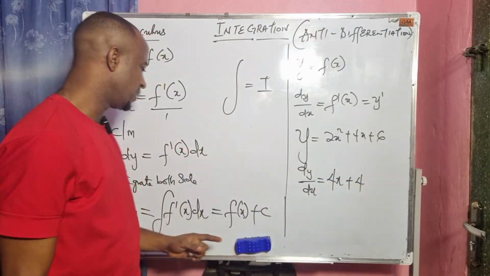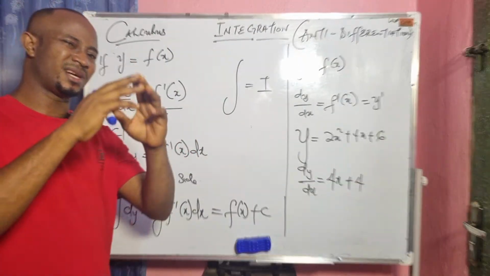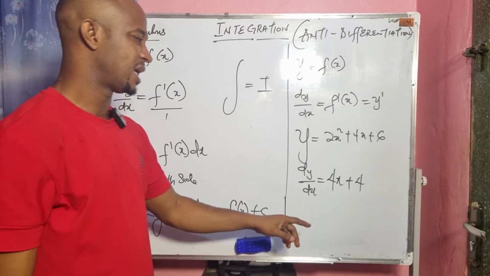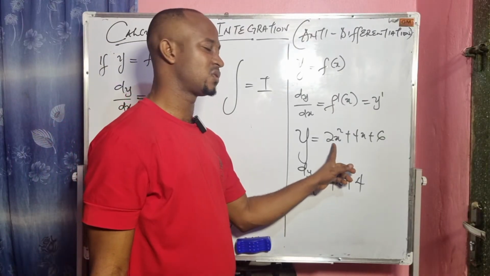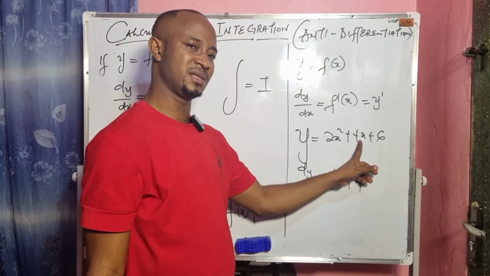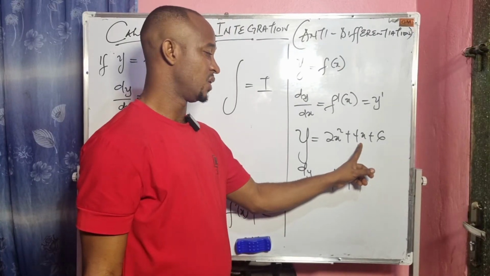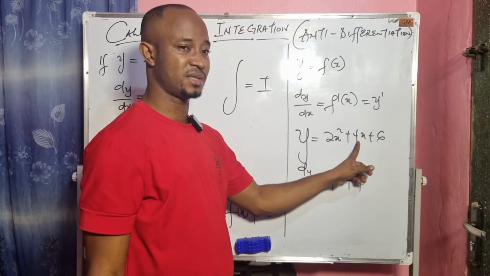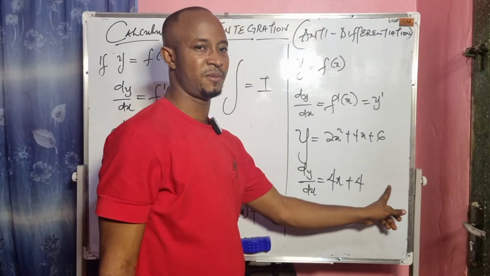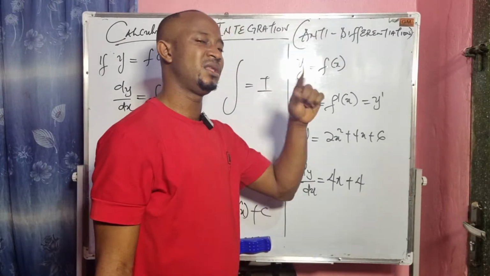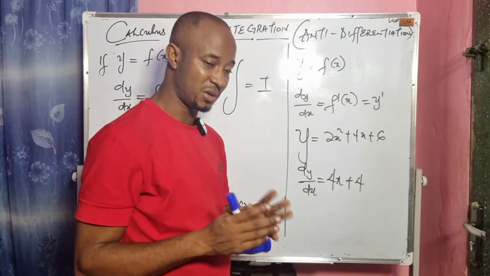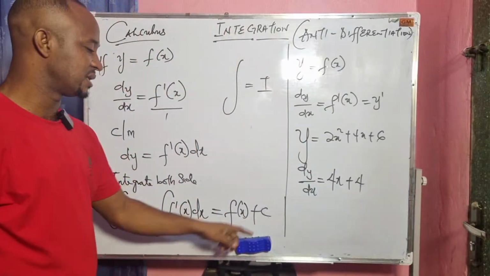So that is why when you integrate a derivative of a function, you must add your c. By the time we integrate 4x, we fall back to 2x squared. When you integrate 4, we're going to have 4x. Then after integrating all those functions, I'll have to add c to it. That c represents that in the original function we have a constant value, which we don't know. Are we there? So that is why we are adding c.